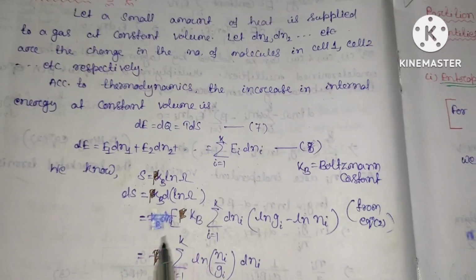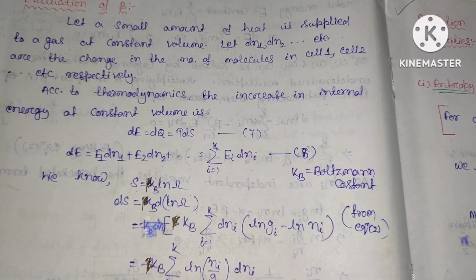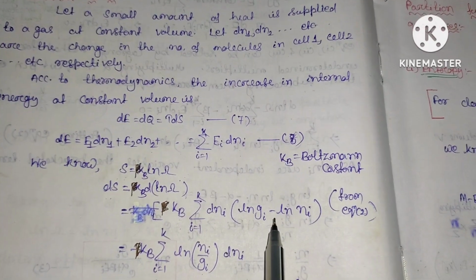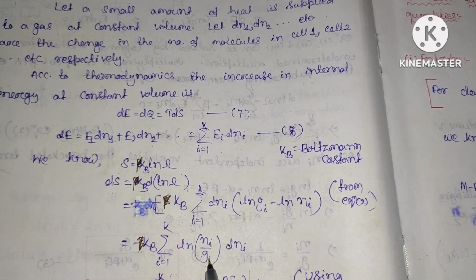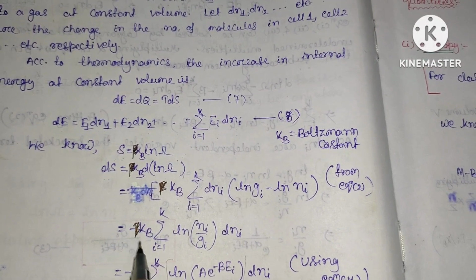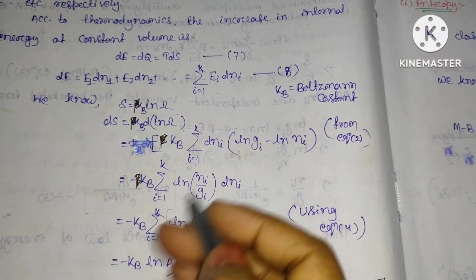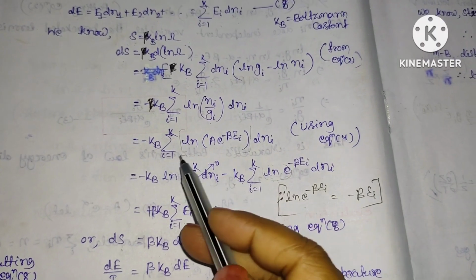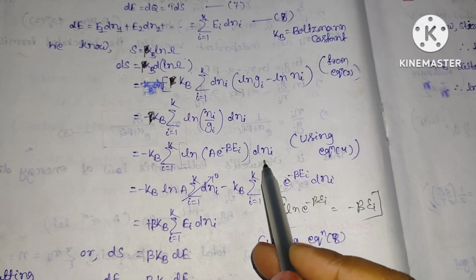So you can write this as Boltzmann constant Kb, and in place of d ln omega, from the previous result we have calculated dNi times log gi minus ln Ni. So this will be log Ni by gi, and taking the negative sign out, this is minus Kb sum i equal to 1 to k log Ni by gi dNi. So this is minus Kb sum i equal to 1 to k log, in place of Ni by gi we will write exponential minus beta Ei, dNi.